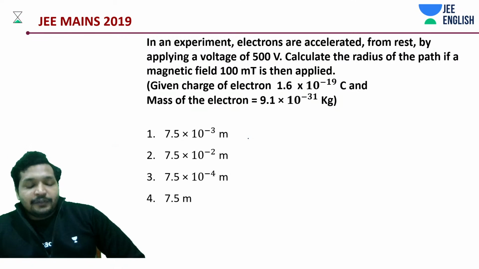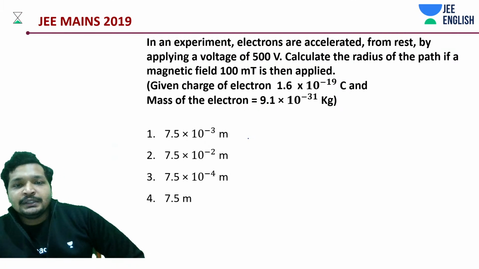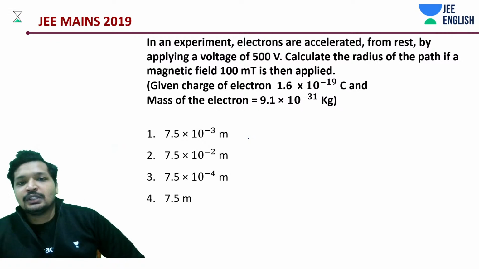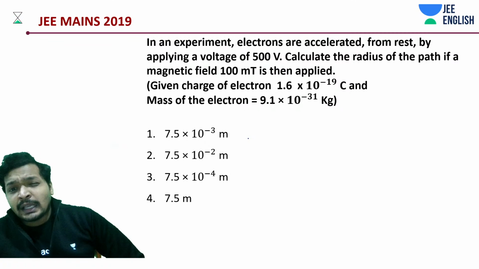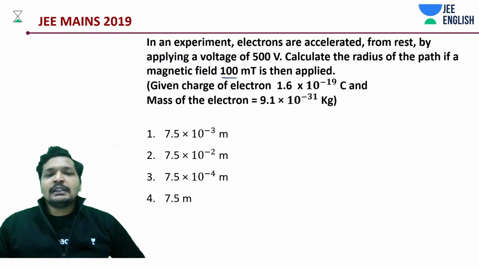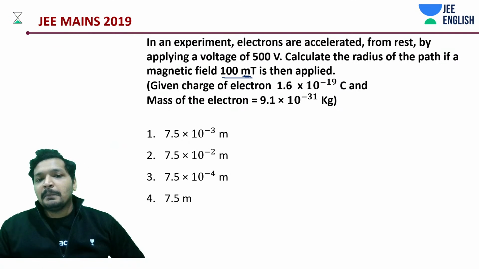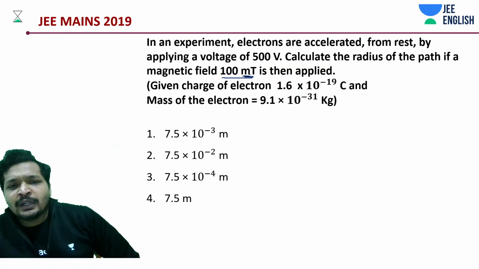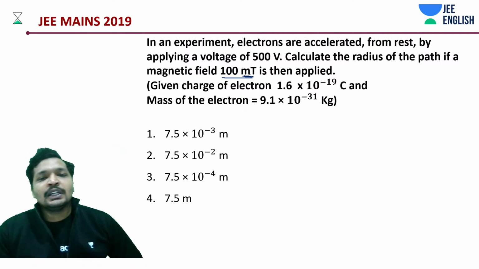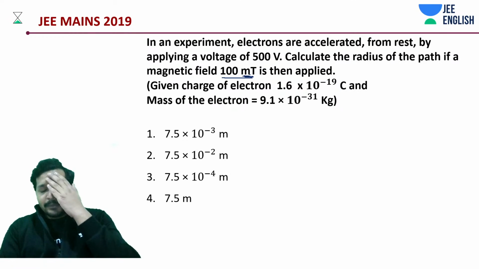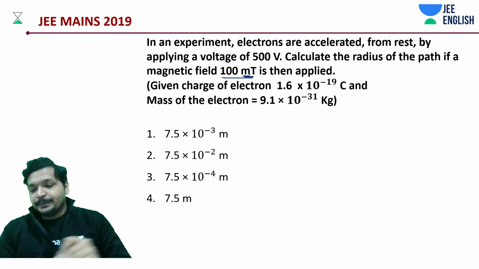Okay, now what do we have? We have an experiment here, and the electrons are accelerated from rest by applying a voltage of 500 volts. Calculate the radius of the path where the magnetic field is in millitesla. Some values are given to you that you need to finally apply: mass of the electron, charge of the electron, etc. How do we do this? It's a very simple problem. Just think about it. Give it a moment.